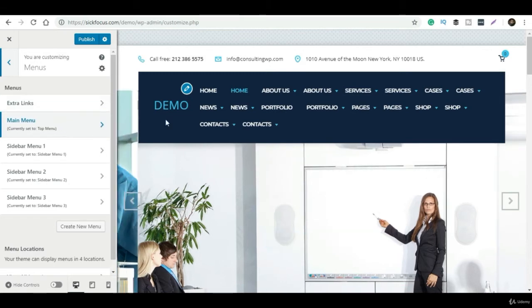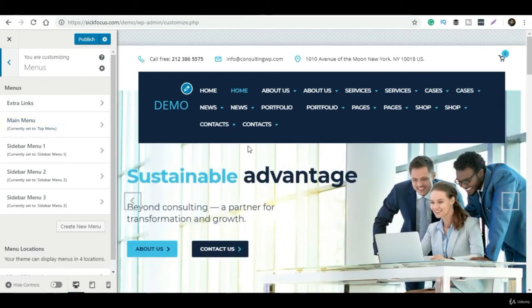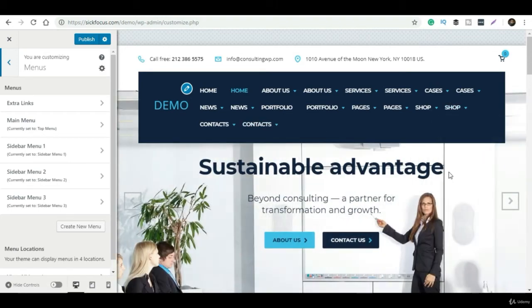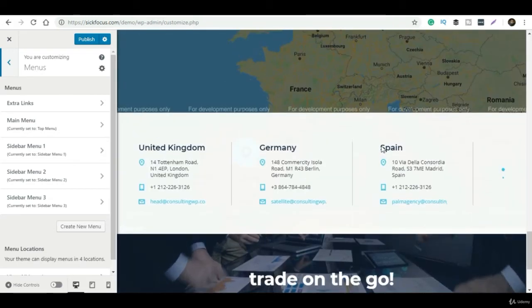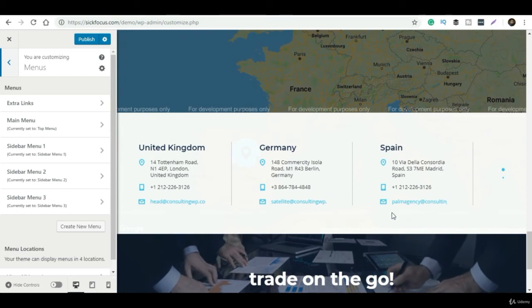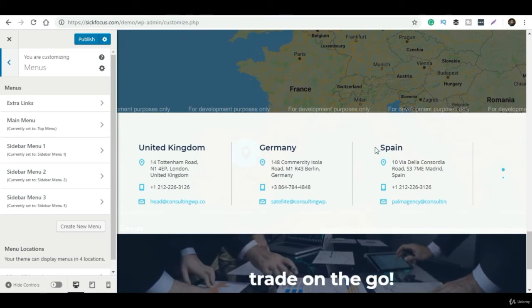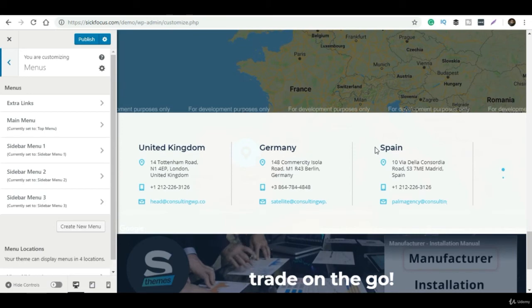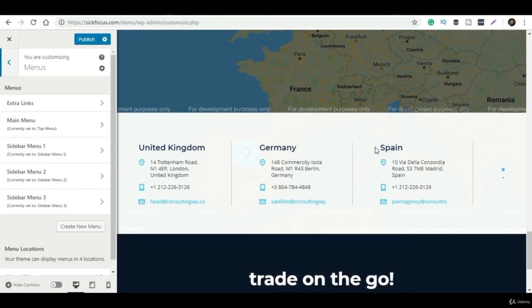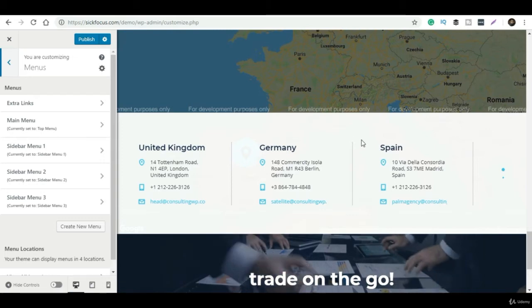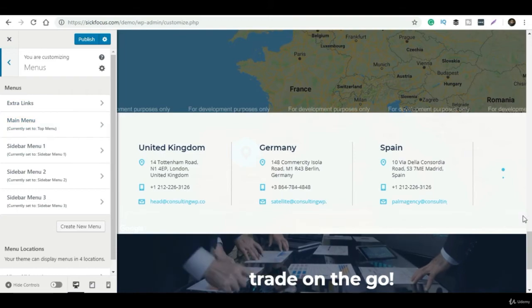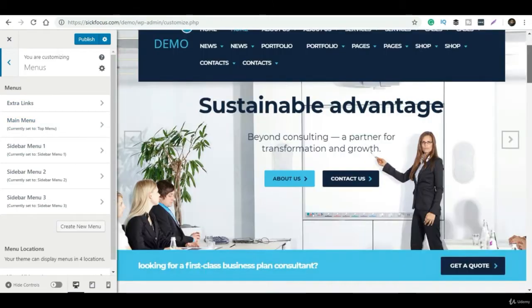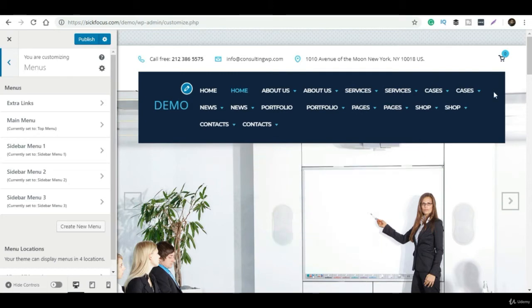If I talk about the main menu part, my website looks like this. Just click on this menu and it will show all the menus. Suppose Home is coming twice, so I have to click on this menu and remove it, and the menu will automatically change. Now see, it is showing in the preview. Under About Us, they have given three types of layout, and I want to keep only one.